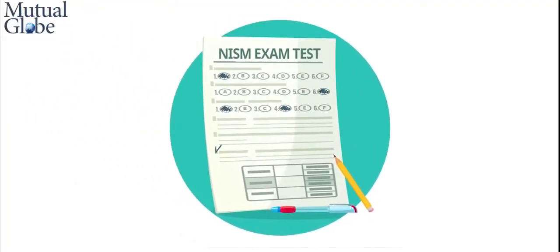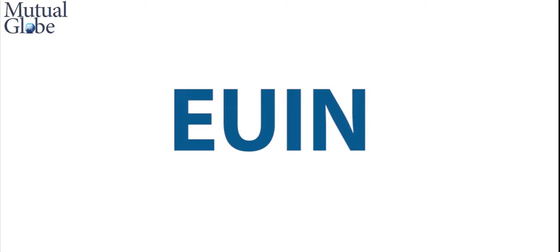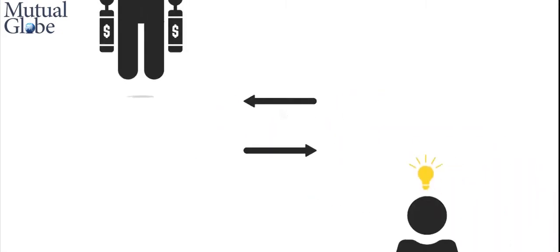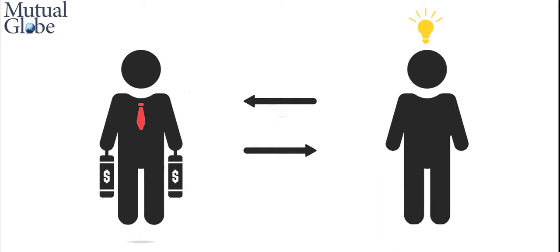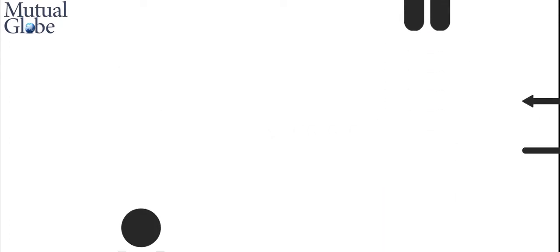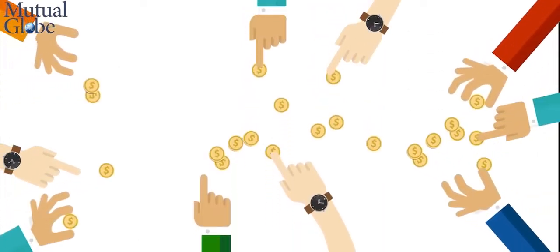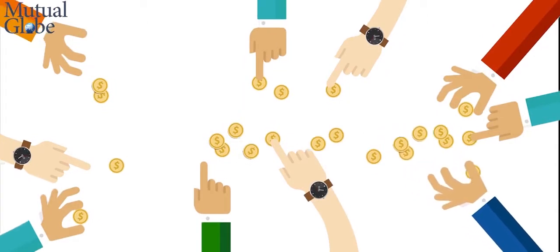After you have cleared the NISM Series V-A Mutual Fund Distributor Certification Examination, you are eligible to obtain EUIN. EUIN is for the employees of a mutual fund distributor who wish to interact with investors regarding purchase and sale of mutual fund products.